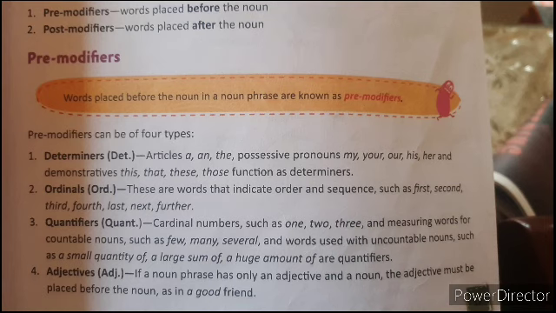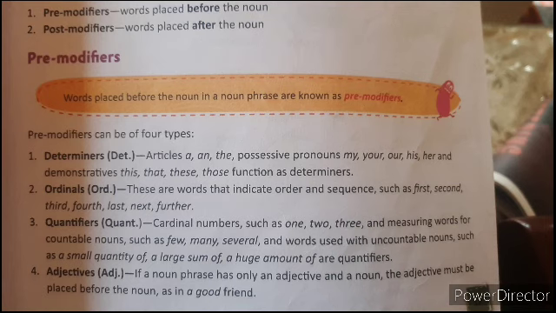When we mention the order or sequence, the words that indicate it are called ordinals. The words are first, second, third, fourth, fifth, sixth, and so on. Then last, next, further. These words are called ordinals, right?